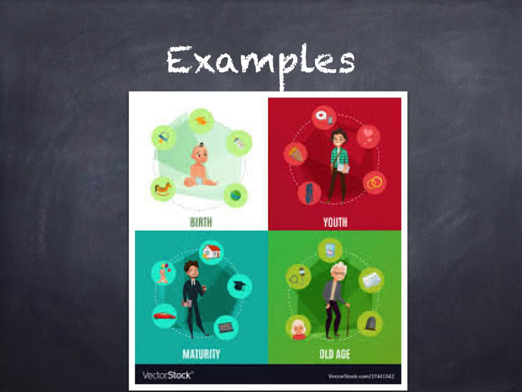So every person is born, they grow into a child or young adult, they mature into an adult, and then they continue to age until they grow old. So every human has the same experiences in their life, right? Or they go through the same cycle. Every human is born, every human grows into a child and a young adult, then they mature into an adult, and then they continue to age until they grow old.